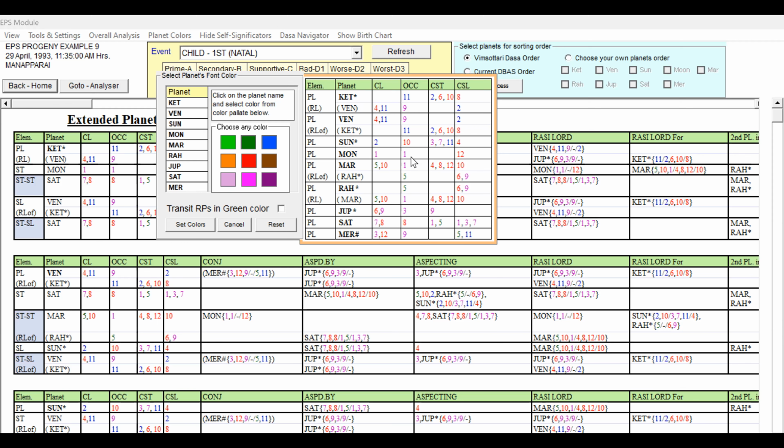And the fifth cuspal sublord. The fifth cuspal lord is Mars. Mars is also the 10th lord occupying Lagna, 4, 8, 12 star lord and 10th sublord. So the fifth lord occupying Lagna, 4, 8, 12, 10. This is not actually good. The fifth lord itself is having unfavorable grouping. It is weak. So the fifth lord occupying Lagna is fine, but having got unfavorable grouping, it is weakened.